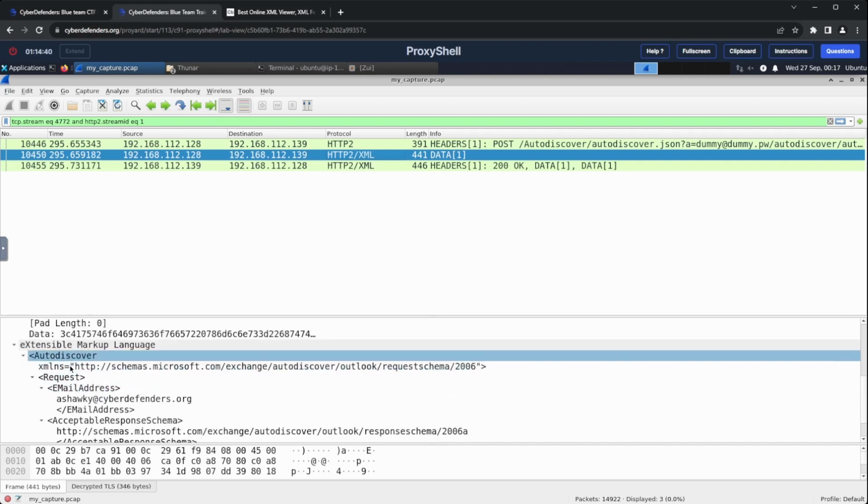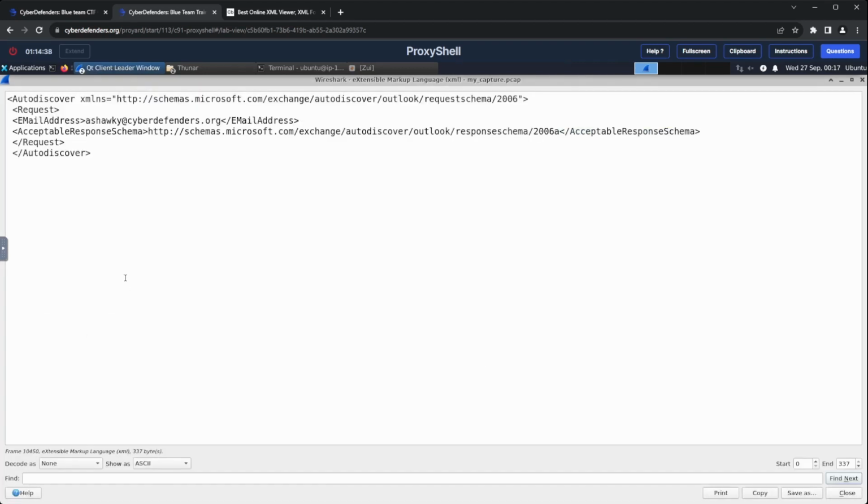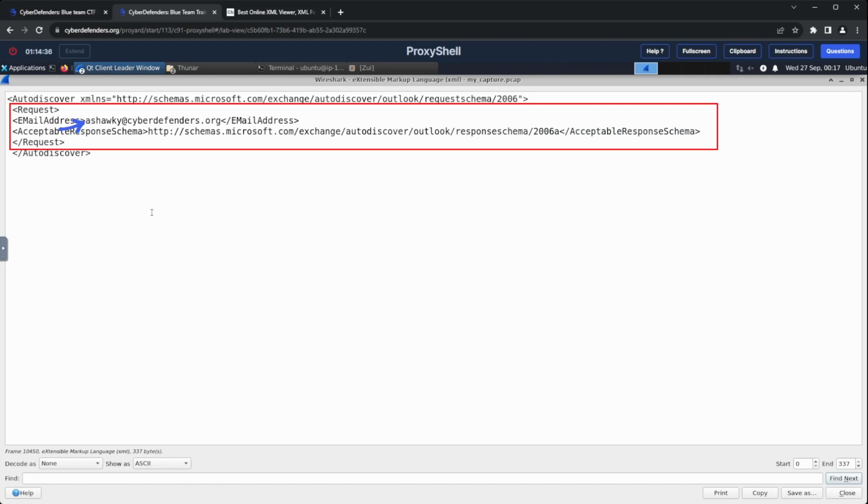I will press Ctrl-Shift-O to view the packet bytes, and we can see that an auto-discover request is being made on the ashawqi@cyberdefenders.org email. This is just a way for the server to request configuration information for this email address.